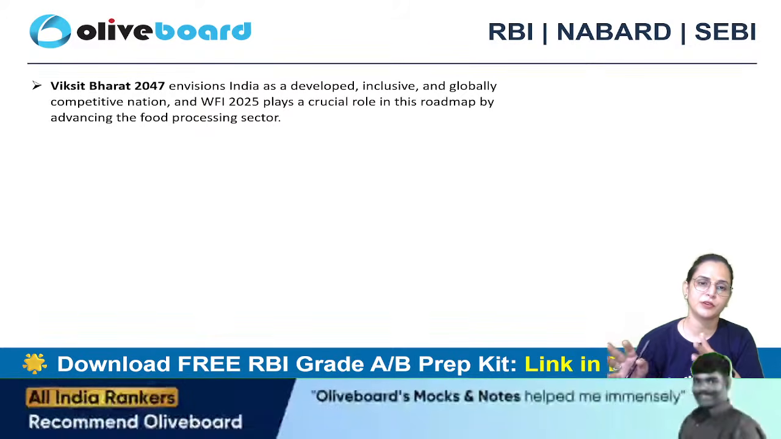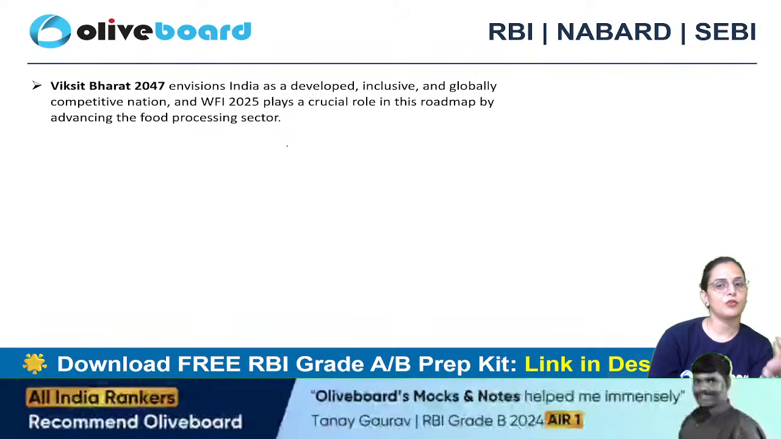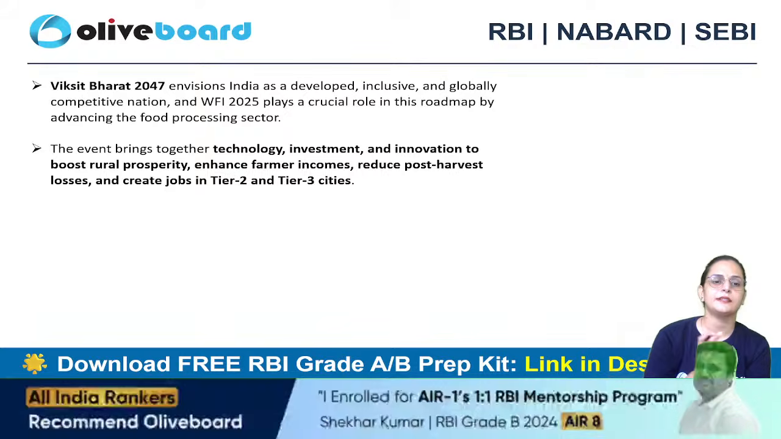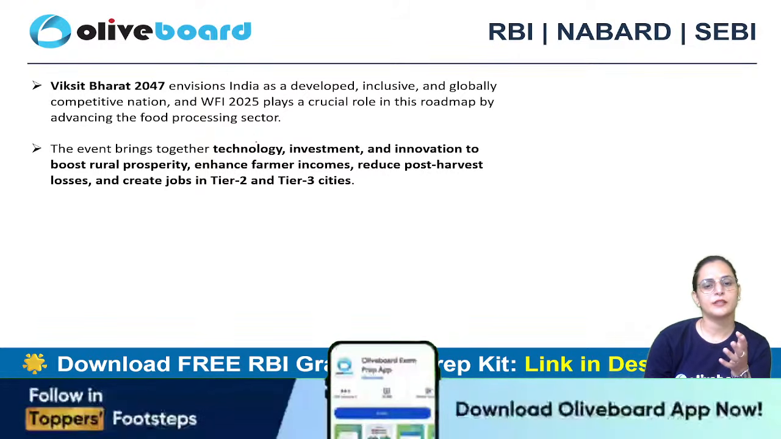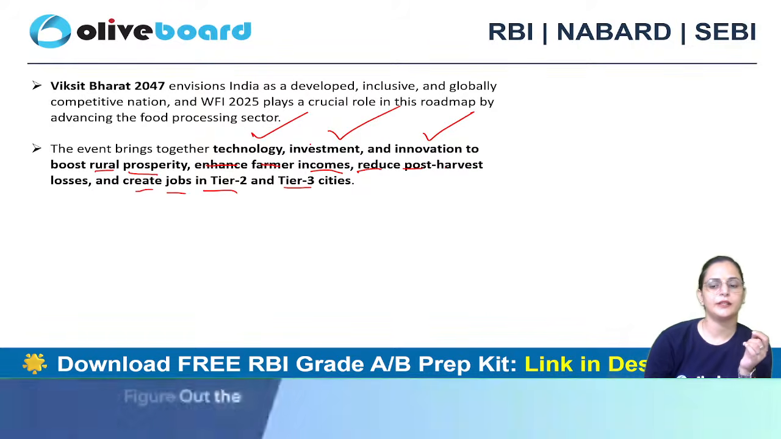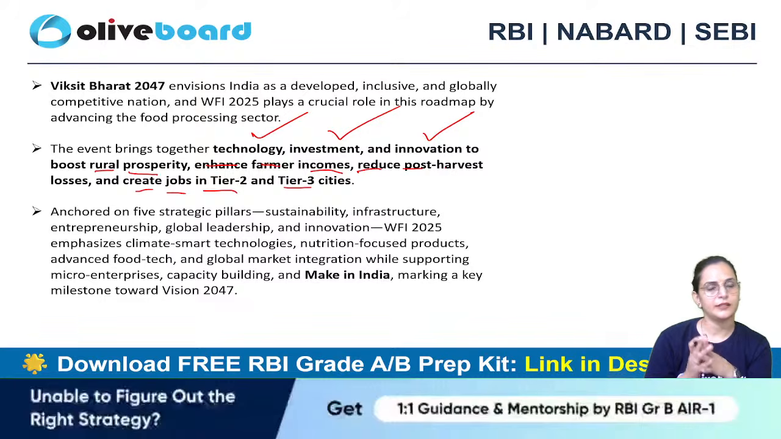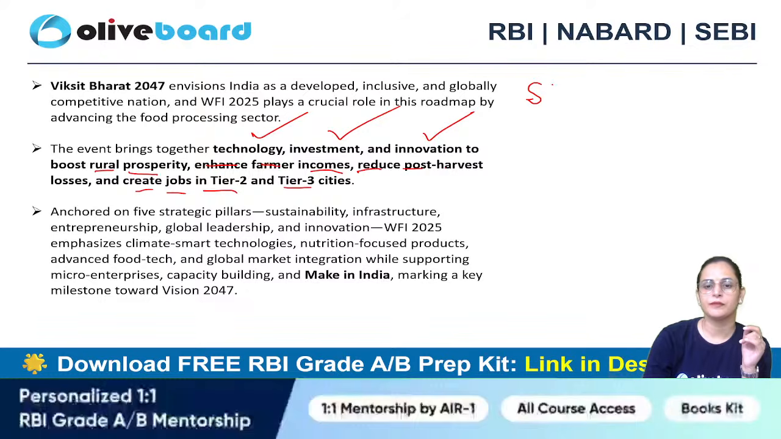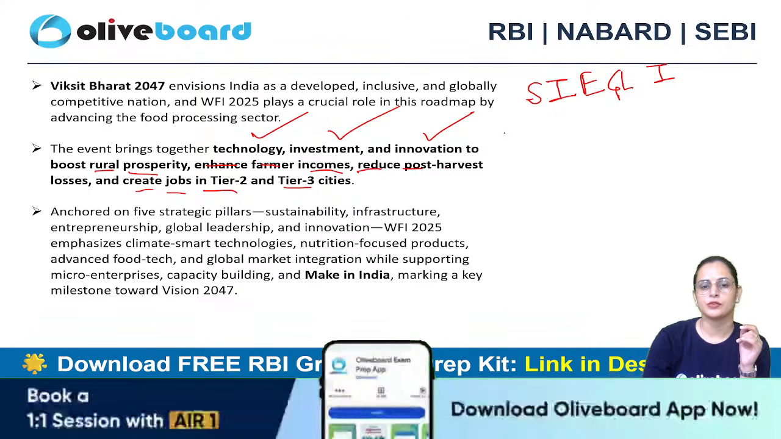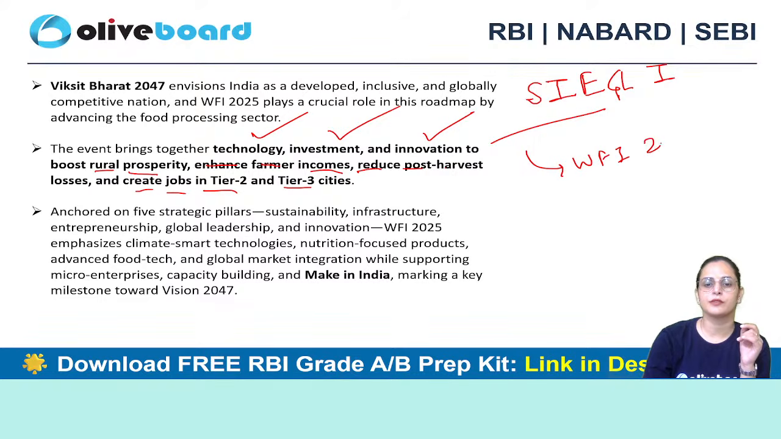And World Food India 2025 will play a crucial role in this roadmap by advancing the food processing sector. Next, what does this event do? It brings technology, investment, and innovations, which will boost rural prosperity, enhance farmer incomes, reduce post-harvest losses, and create jobs in tier 2 and tier 3 cities. This event is anchored on five strategic pillars: sustainability, infrastructure, entrepreneurship, global leadership, and innovation.